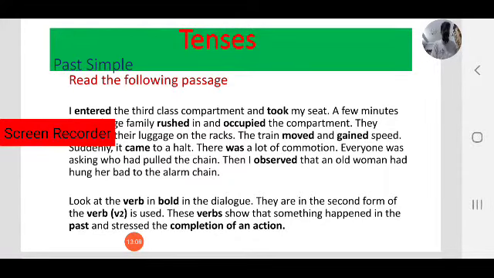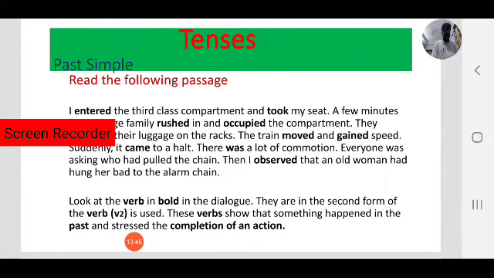For example, the word take. Take is the present form. Took, past form. Taken, past participle. Taking, present participle. Like rest, present form. Rest, past form. Rest, same, past participle. V2 and V3 are the same in rest. Resting, that is the present participle or V-ing form.